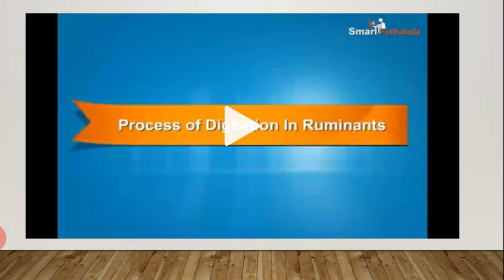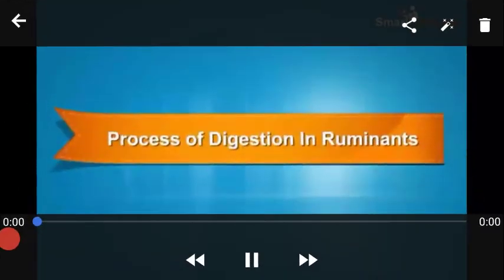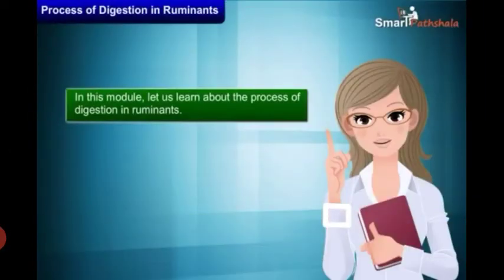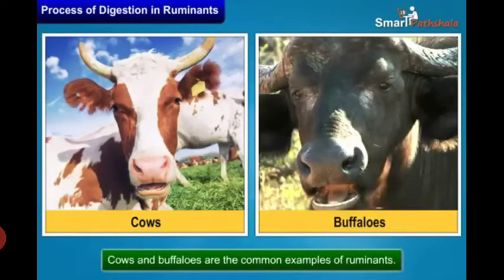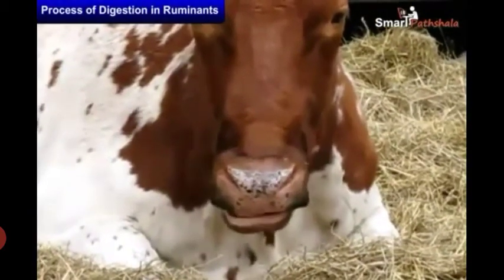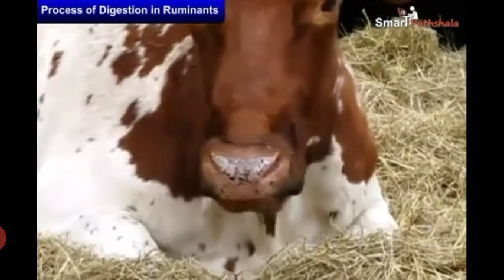Let's see the overview of the digestion of grass-eating animals by a small video. Process of digestion in ruminants. In this module, let us learn about the process of digestion in ruminants. Cows and buffaloes are common examples of ruminants. They mostly feed on grass. We can observe these animals chewing continuously even when they are not eating.